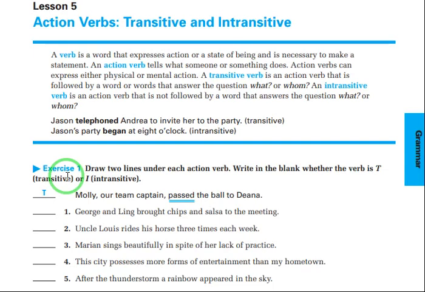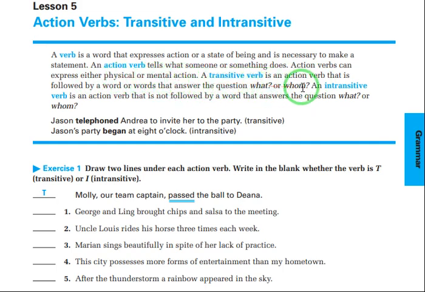Let's talk about action verbs. We have transitive and intransitive verbs. A verb is a word that expresses action or a state of being and is necessary to make a statement. An action verb tells what someone or something does. Action verbs can express either physical or mental action. Of course, we all know this. We can say runs and we can say thinks.